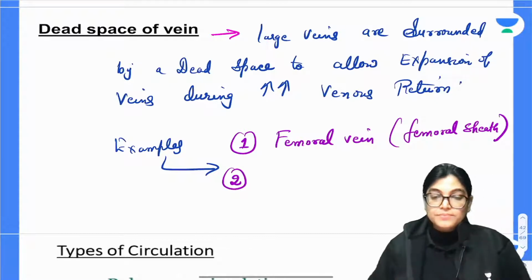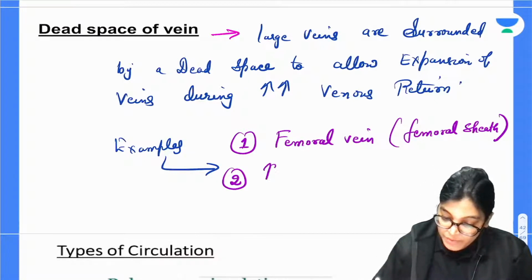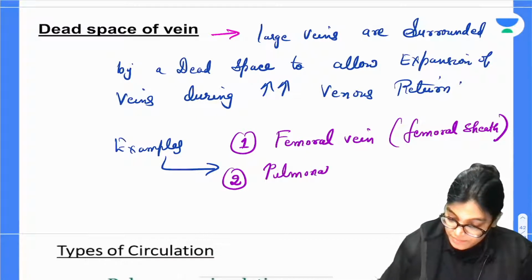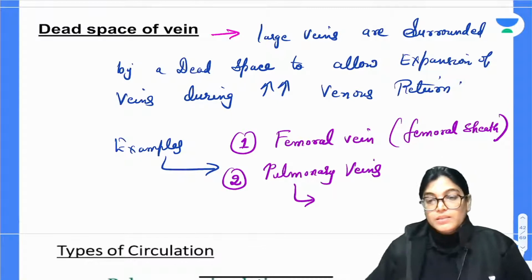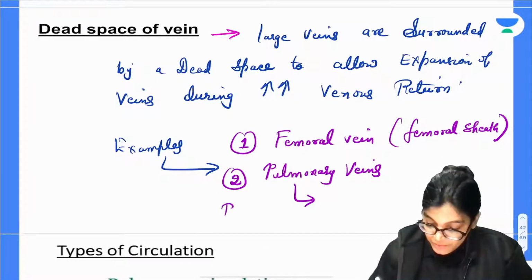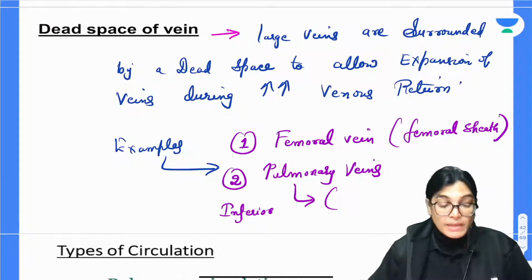The second is pulmonary veins, to be more specific, inferior pulmonary veins, which is located in the pulmonary ligament.